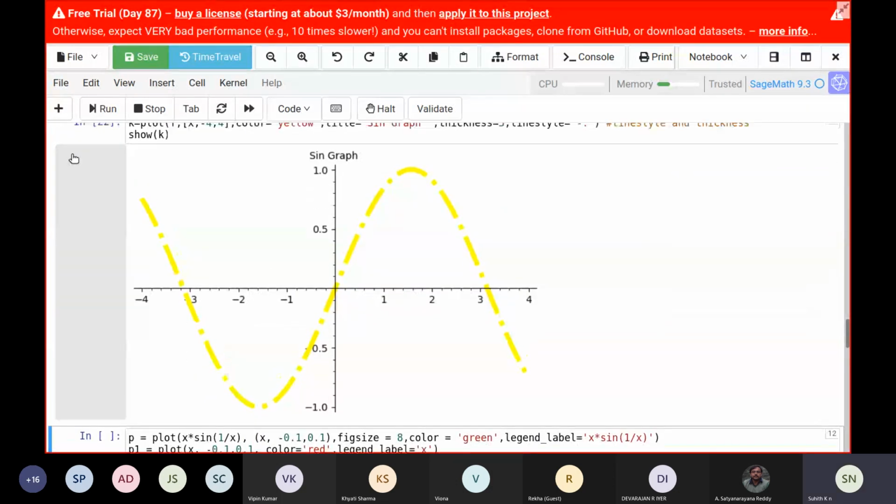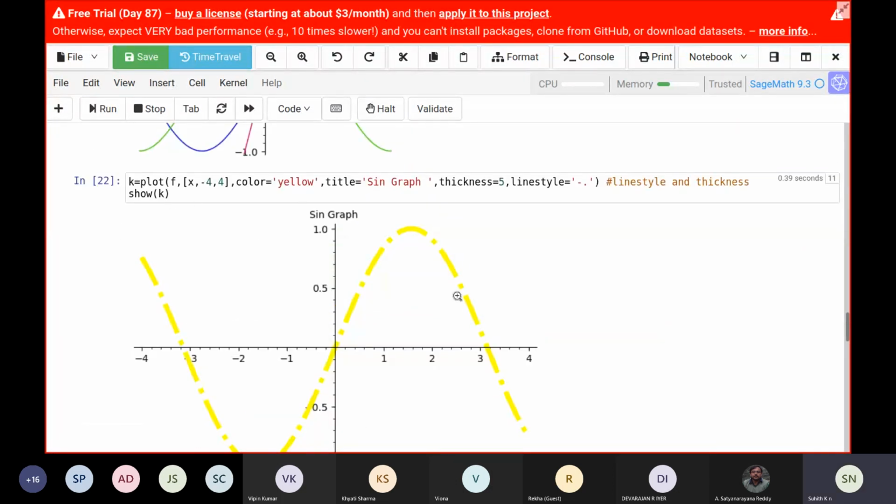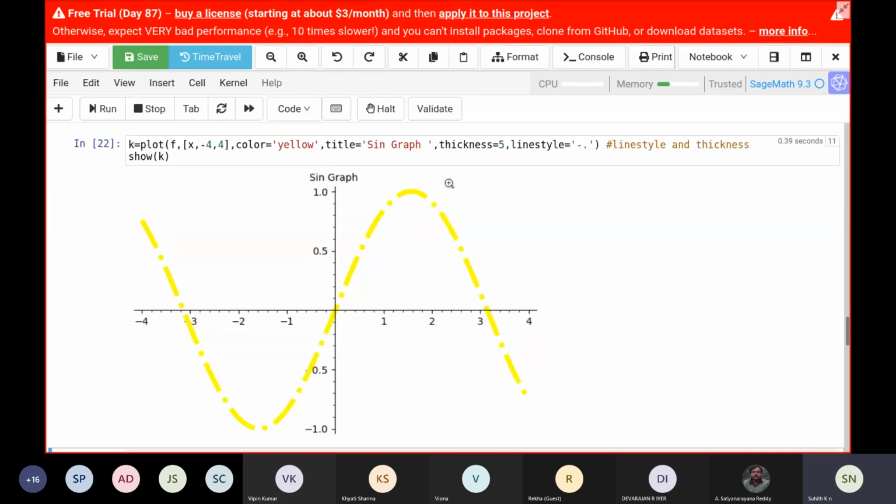you can see all the differences. The first thing, the color has changed to yellow. I got the title as sine graph here, and the line style has become dashes and dots.